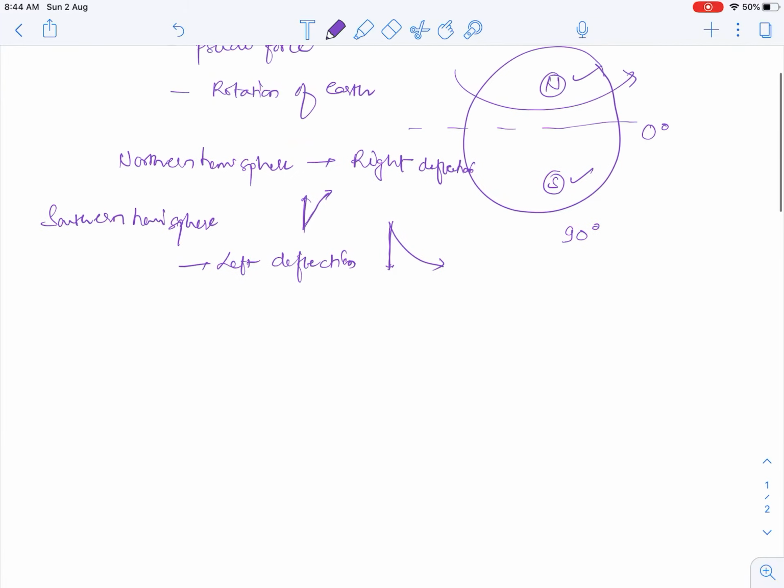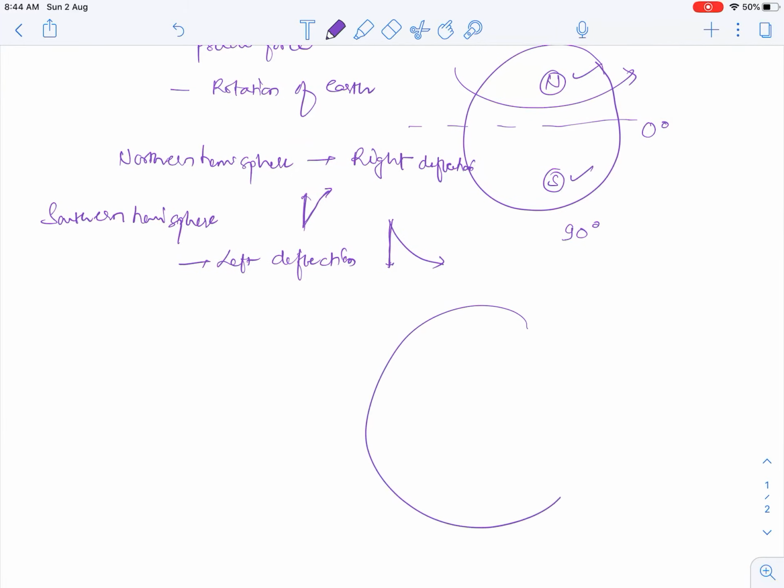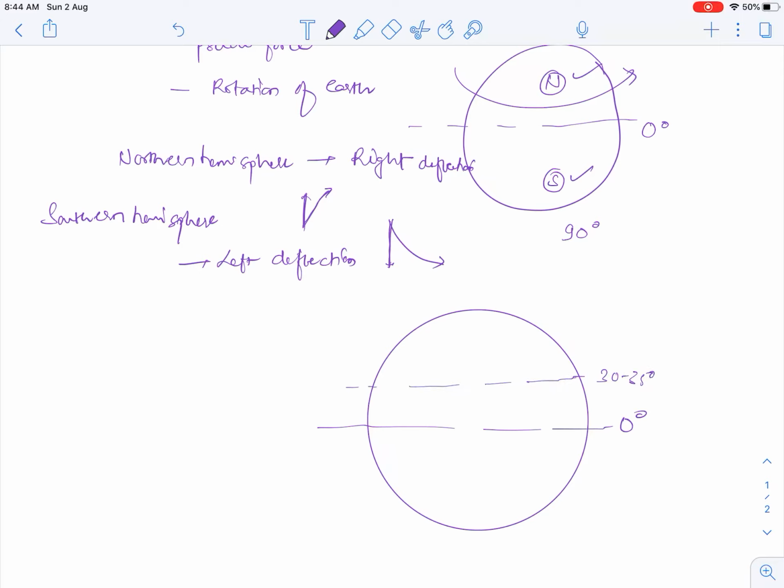Now, if we talk about the wind system, this is our Earth. This is the equator. This is the subtropical high. This is the subpolar low, and these are the poles. So this is the tropical low, this is the subtropical high, this is the subpolar low, this is the polar high.